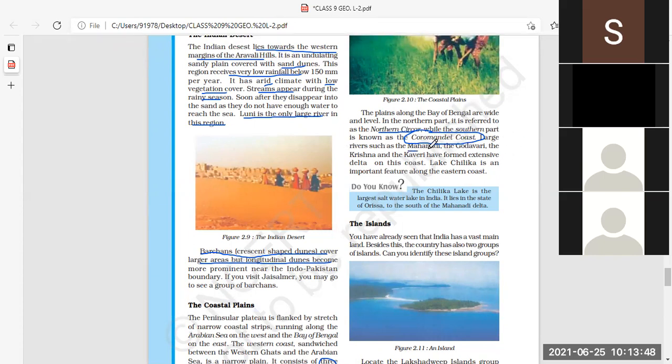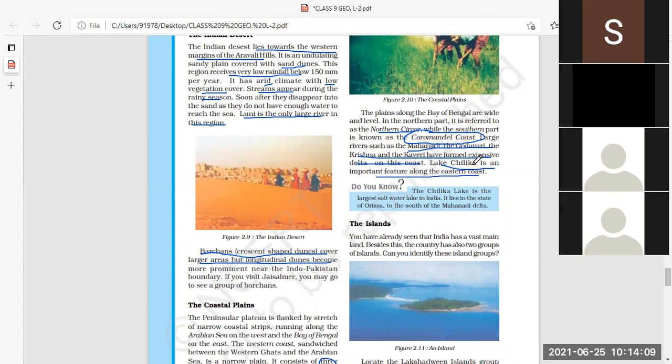Large rivers such as the Mahanadi, Godavari, Krishna and Kaveri form extensive deltas on this coast. Clear? These are the rivers which form deltas here. Now Lake Chilika is an important feature along the eastern coast. Which is the important feature of this eastern coast?